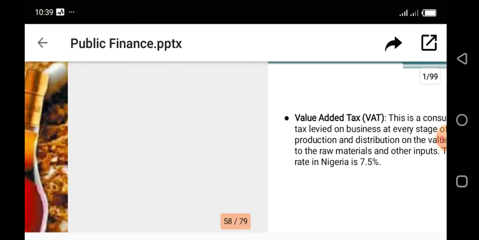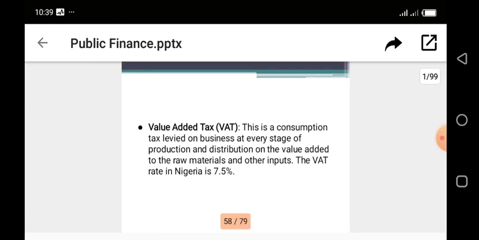So that will take us to another type of indirect tax, which is the value added tax. It is a consumption tax levied on businesses at every stage of production and distribution. So it is tax levied on the value added to the raw materials or other inputs.